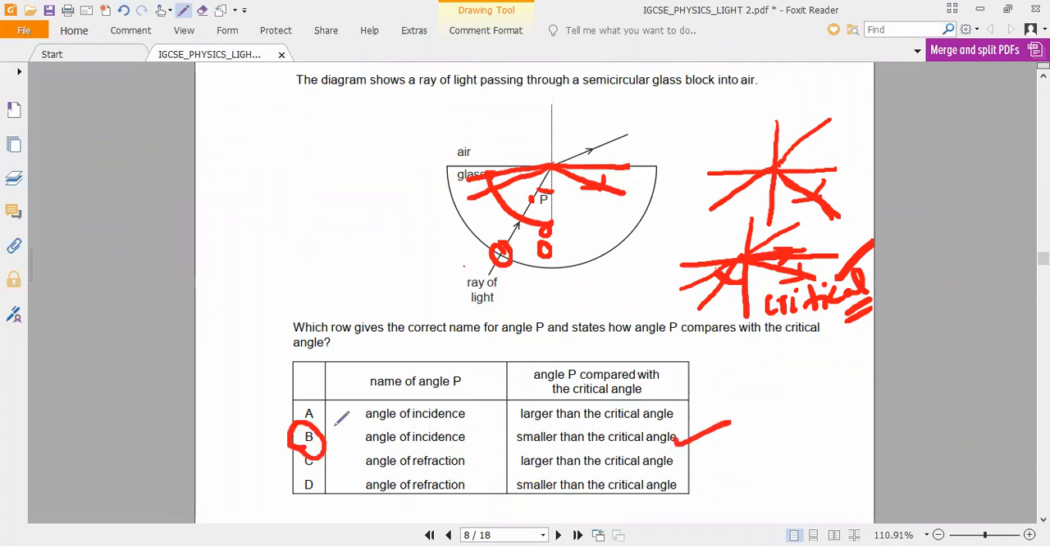Then why are you wasting time? That is what I said. We don't need to bother about other options. Do you understand what I am saying, Kevin? If you are very clear with the answer, as we have noticed here, angle P is less than the critical angle. So that's the option we have to search for. If you find that option, you have to finish it.